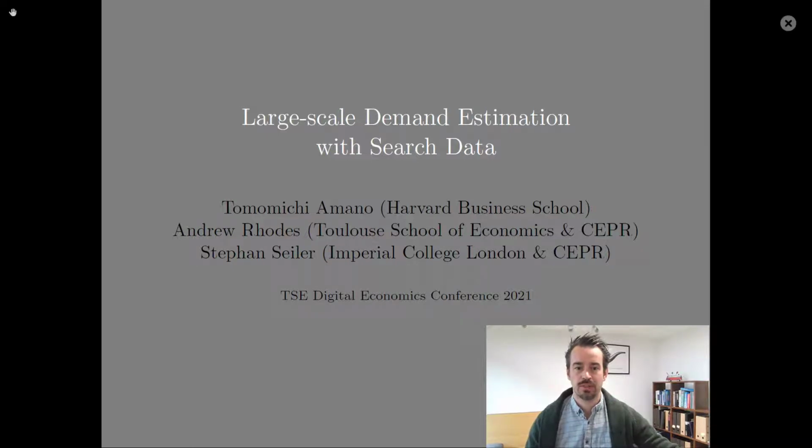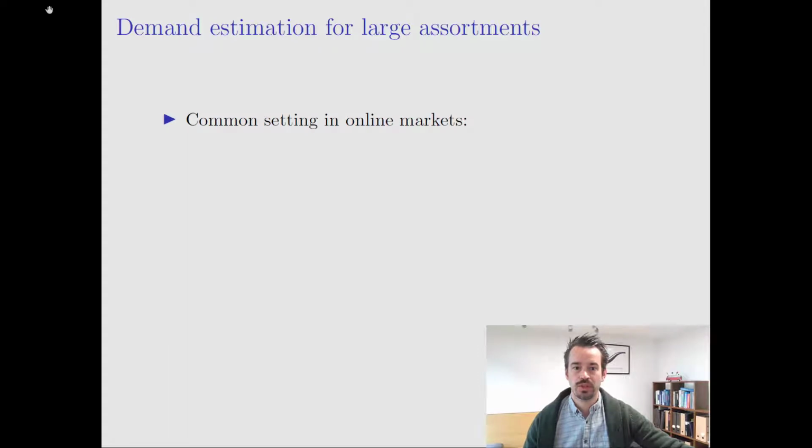The title of this paper is Large-Scale Demand Estimation with Search Data, and it's joint work with Tomomichi Amano and Andrew Rhodes. What we're trying to do in this paper is to propose a new method to estimate demand in settings where consumers can choose from a large set of products. So the mental image you want to have in your mind is thinking about demand in something like, say, the digital camera category on Amazon.